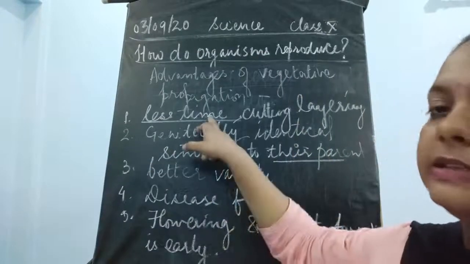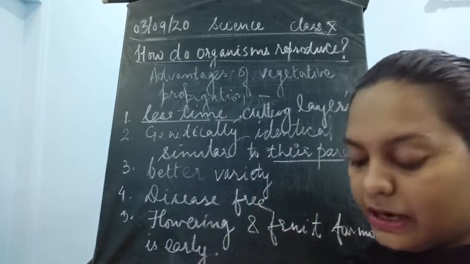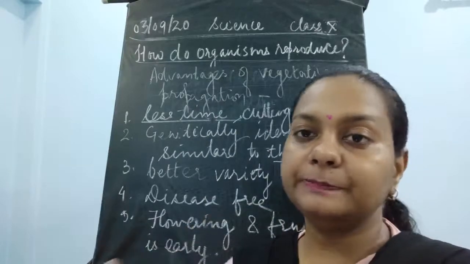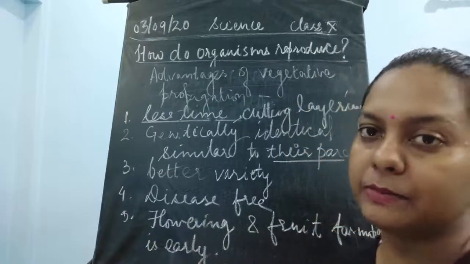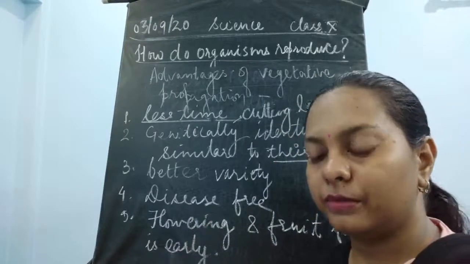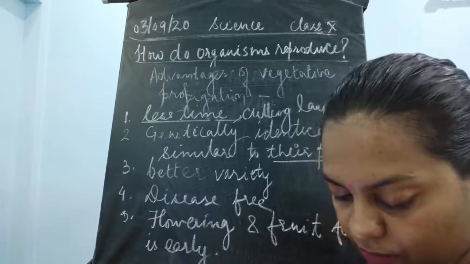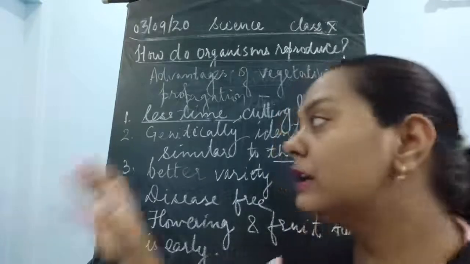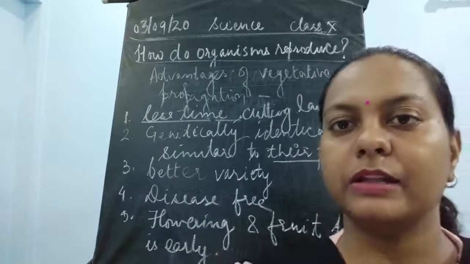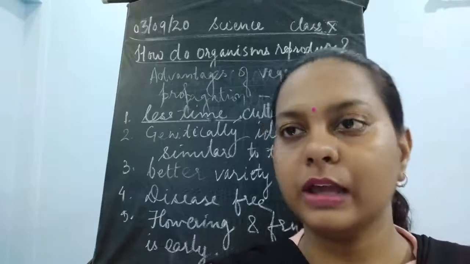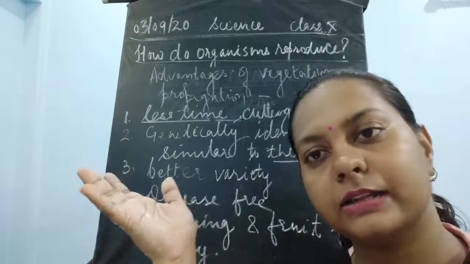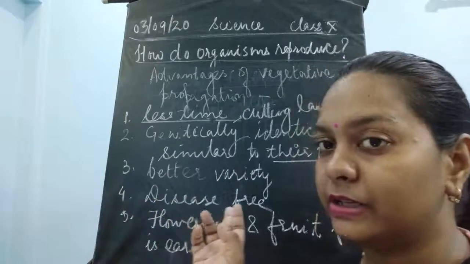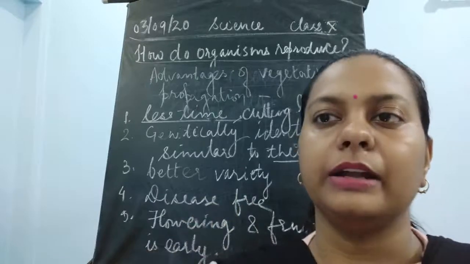Why? Because it takes less time, as we have already planted a plant which has attained some height and has already grown. So this is about the advantages of vegetative propagation. These were some of the advantages. You can add more advantages if you find them from somewhere. There are many more, I have still left some, so you can find out and add to this list.